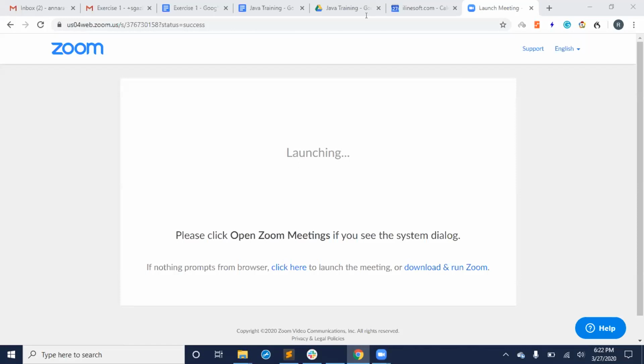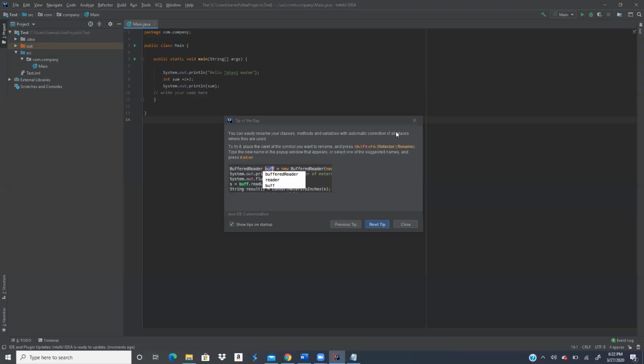Share my screen. How do I share the screen? Okay. Share screen. Yeah. Okay. Now you can show me what you are trying to do.